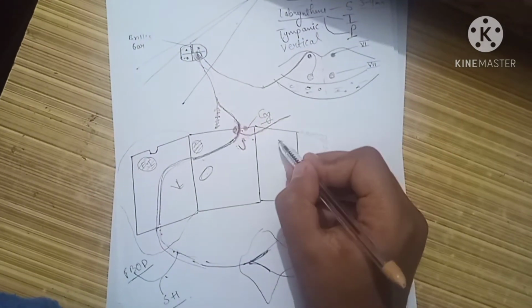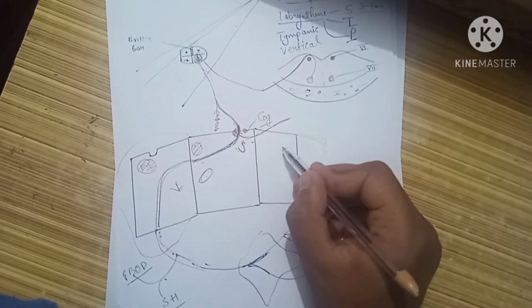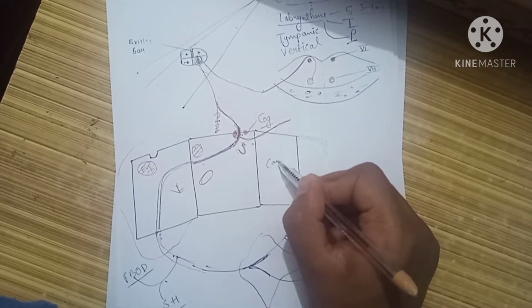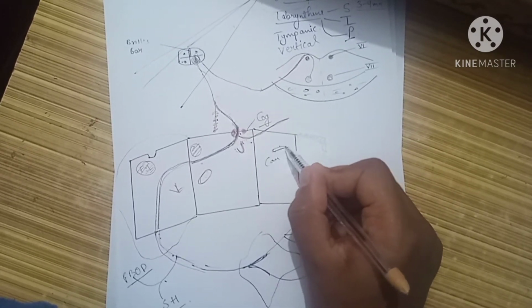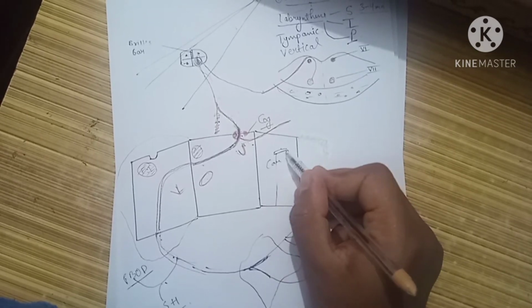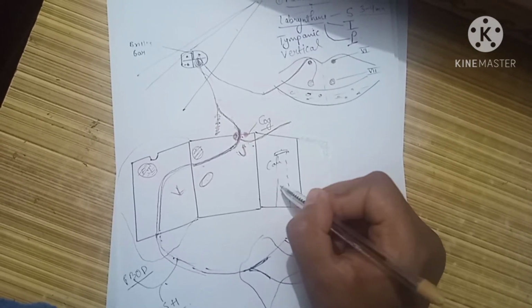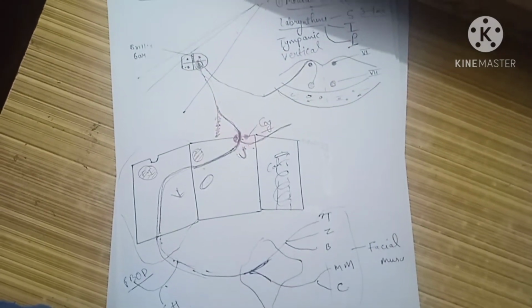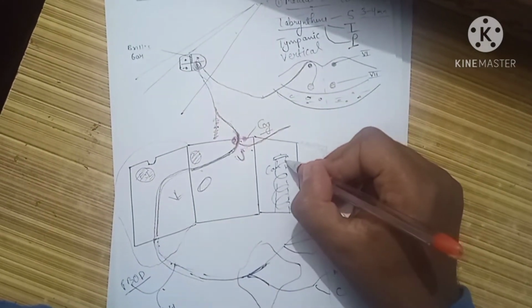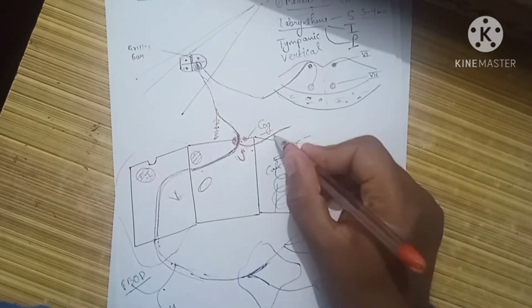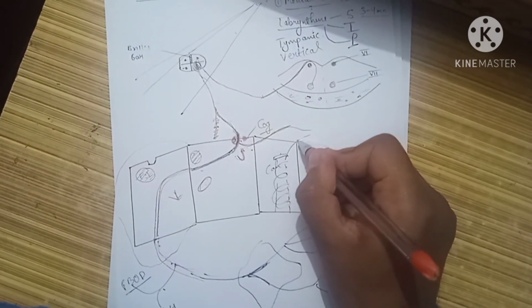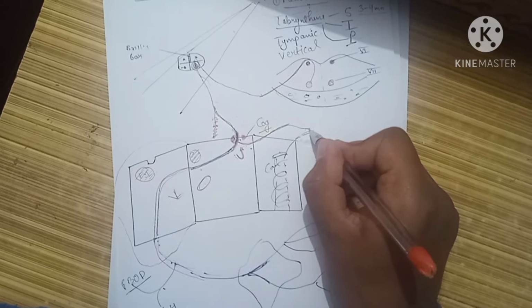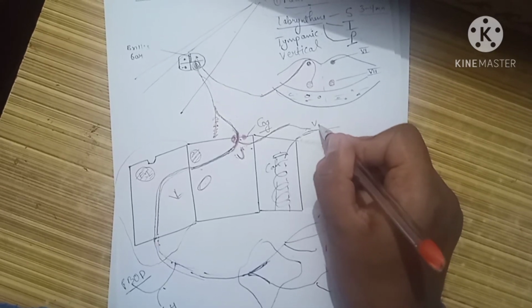Now, as we all know, the anterior wall of the middle ear is also known as the carotid wall, because anterior to it lies the carotid artery. This carotid artery is surrounded by a sympathetic plexus, and this sympathetic plexus gives rise to the deep petrosal nerve. The greater superficial petrosal nerve joins with the deep petrosal nerve, forming the Vidian nerve.